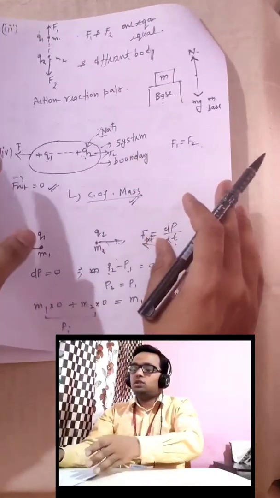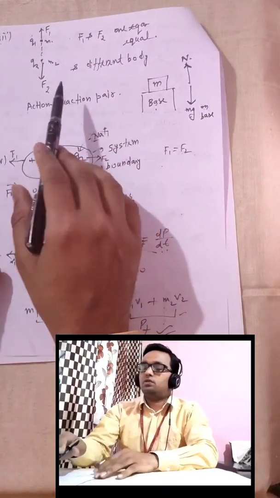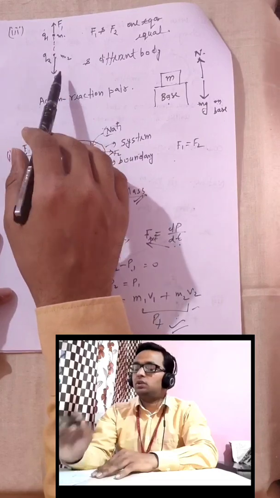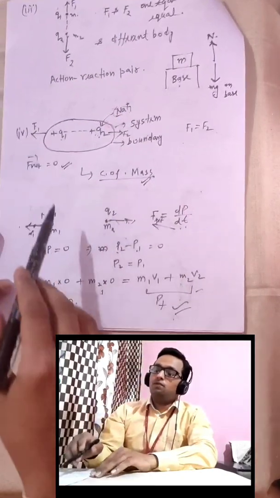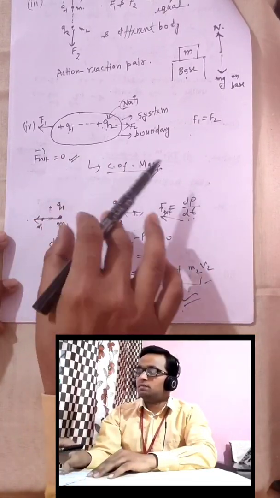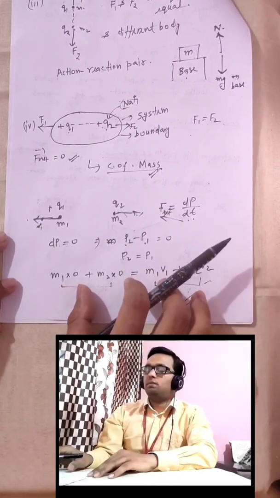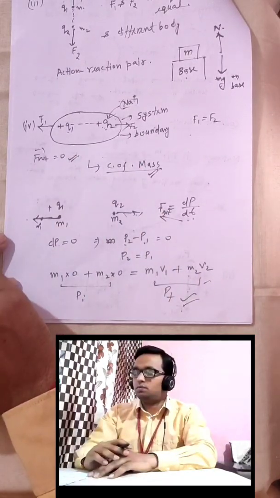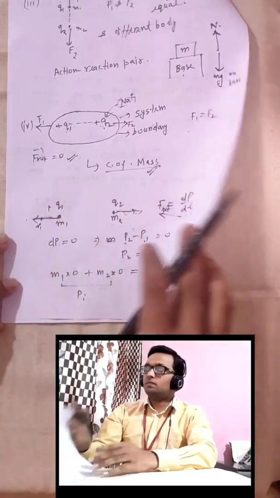And what is the third point? Third point is, they are an action reaction pair. Electrostatic force is the same as an action reaction pair. Now you understand why these are called action reaction pair. And fourth point we studied, that is if F net equals 0, then some basic concepts of center of mass are applicable. Some basic problems can be asked to you based on this property, okay. Till now we have done this portion only.